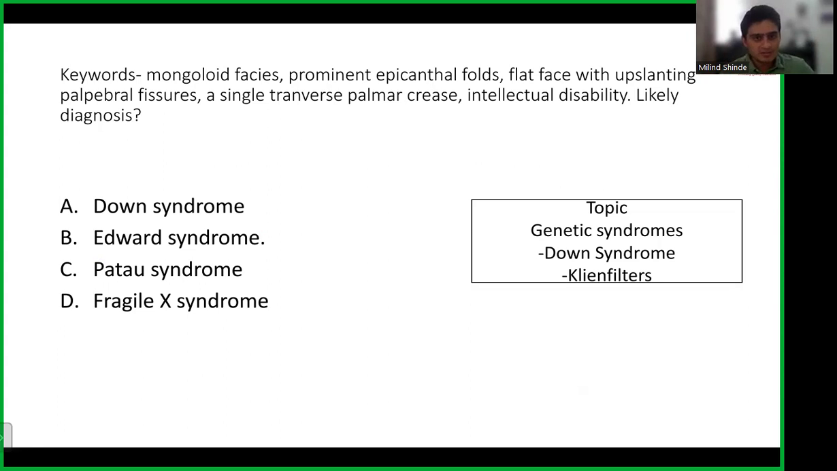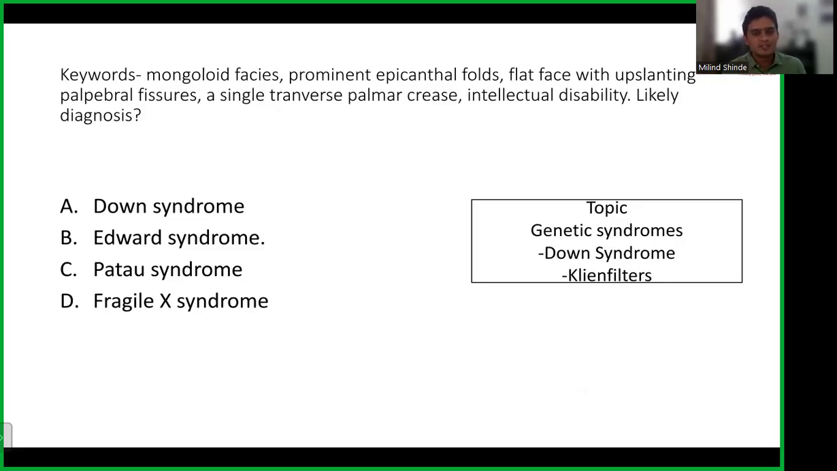The first topic that we are going to discuss was from the genetic syndromes. We have a lot of genetic syndromes, so what can be asked from this area? There was a question which contained keywords such as mongoloid facies, prominent epicanthal folds, flat face, upslanting palpebral fissures, single transverse palmar crease, intellectual disability. They are describing a phenotype, how this child looks. When you look at this data, it points toward Down syndrome, correct? Mongoloid facies means Down syndrome, so this is a very straight pointer.